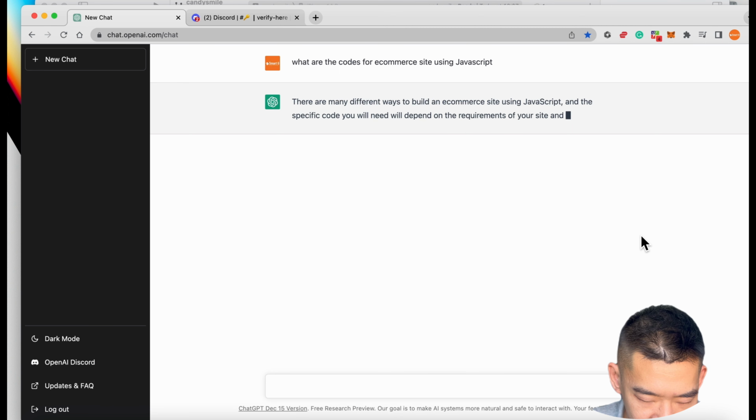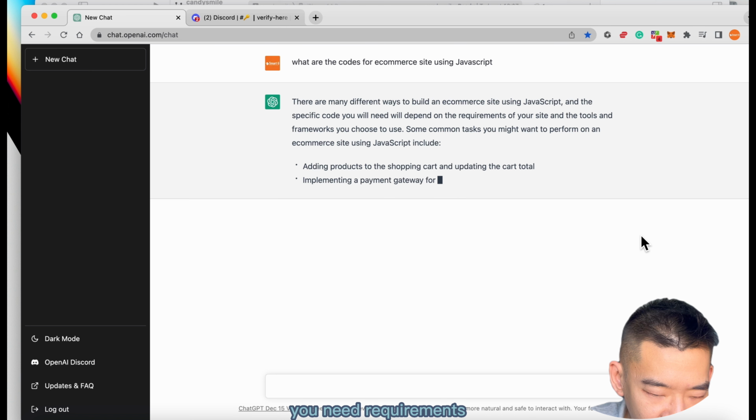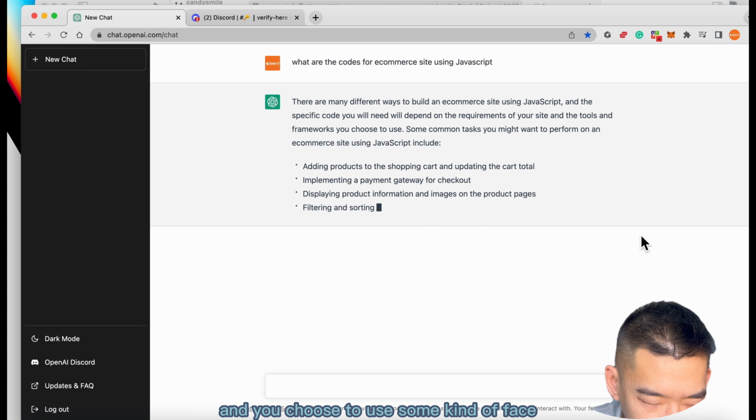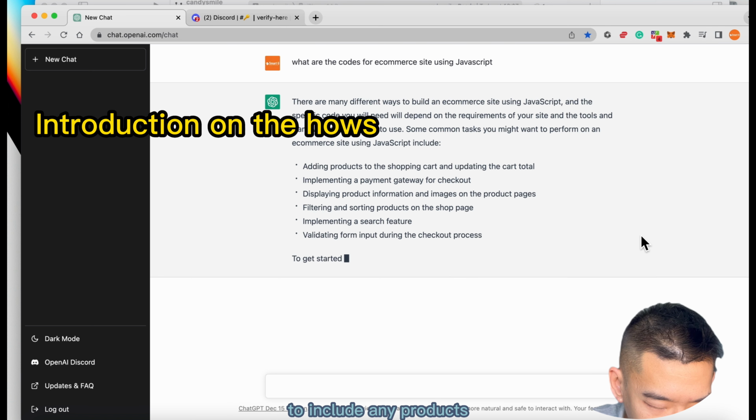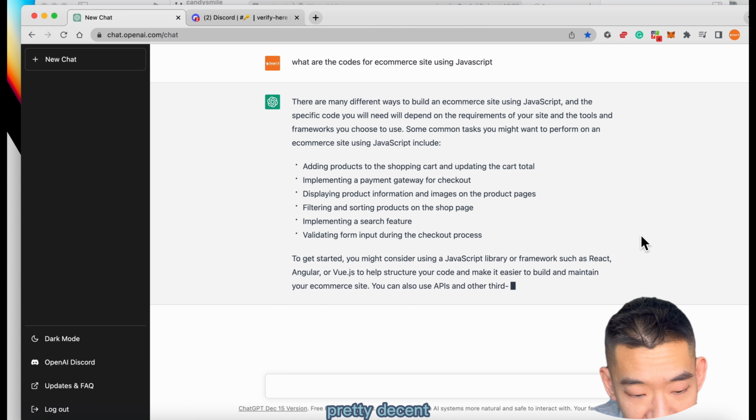There you go. See what happens. There are many different ways of using specific code. You need the requirements, and you choose some common things that include adding products, payment gateways, displaying, filtering, and so forth. It's pretty decent, I would say.